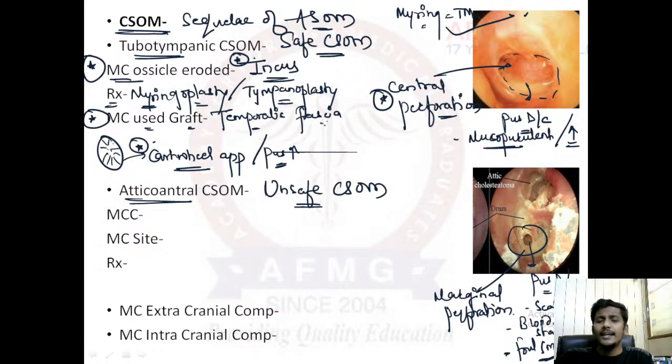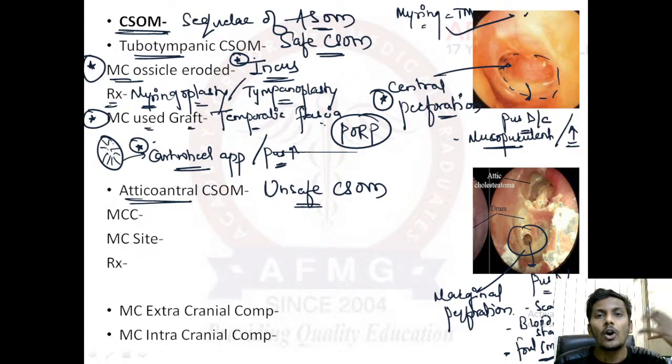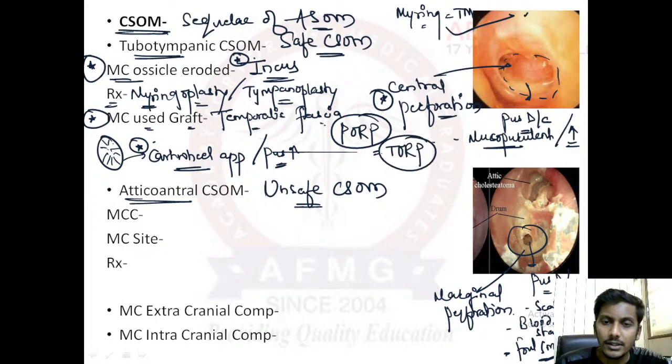Right. Along with that, you can also implant a prosthesis, and this procedure would be known as either PORP or TORP, that is partial ossicular replacement prosthesis or total ossicular replacement prosthesis. Please remember, usually silastic, a medical plastic, is used. So silastic ossicles are implanted instead of the real ossicles, because the real ossicles would be eroded. That is the reason why we can replace the ear ossicles also. I hope this is fine.